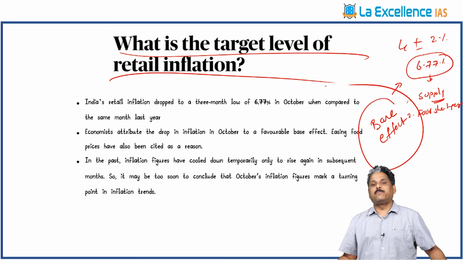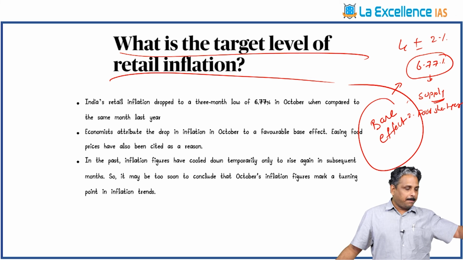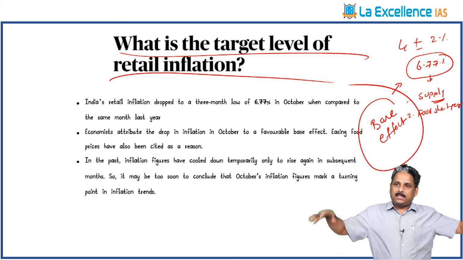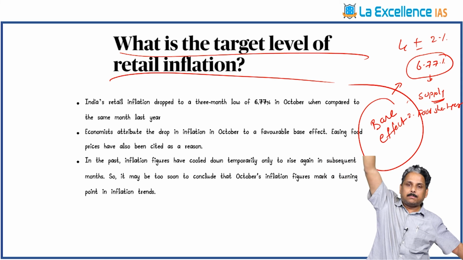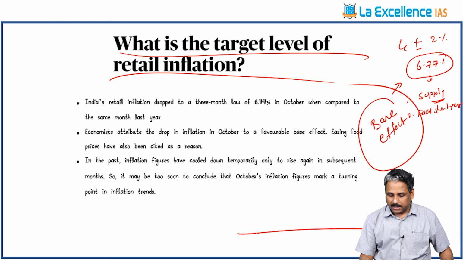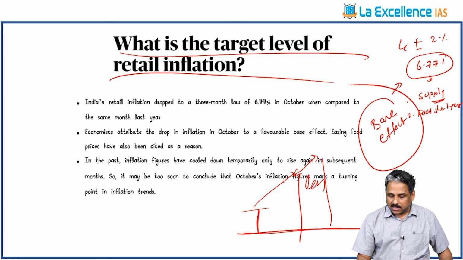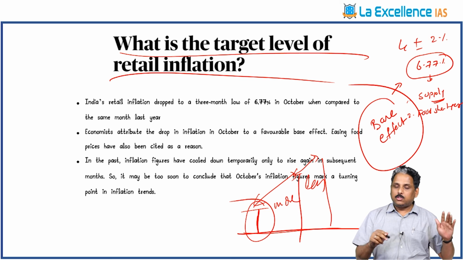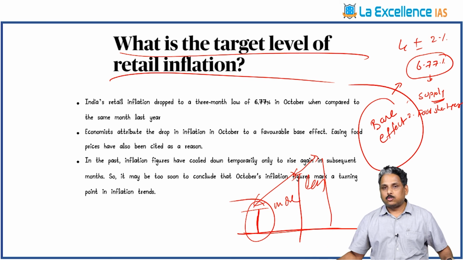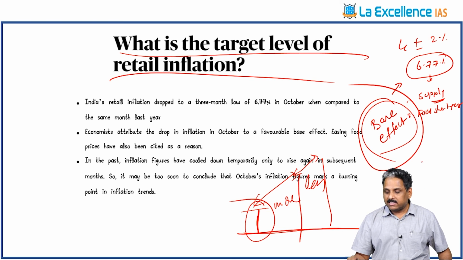This was a prelims question before. What is base effect? When last year's base to compare is very high, then this year it appears decreased. When last year's base is very low, this month it appears high. So simple thing. If last year is low in the same month, then any increase will appear as high. The base on which you are comparing is small, so this year it appears to be high growth. The base on which you are comparing is high, so the next year it appears to be low. That is what we call base effect.